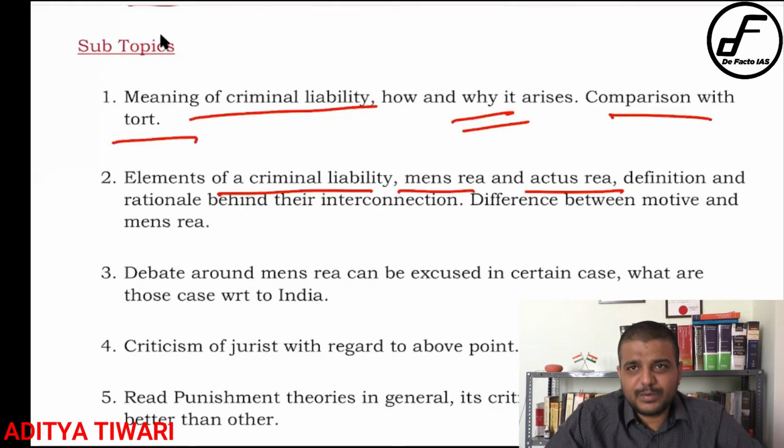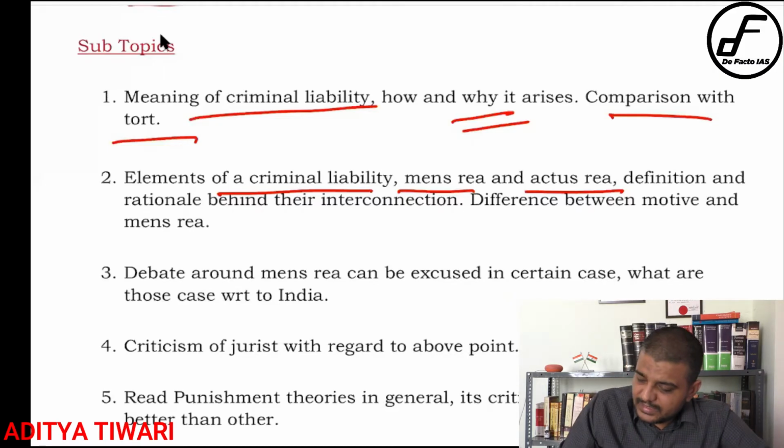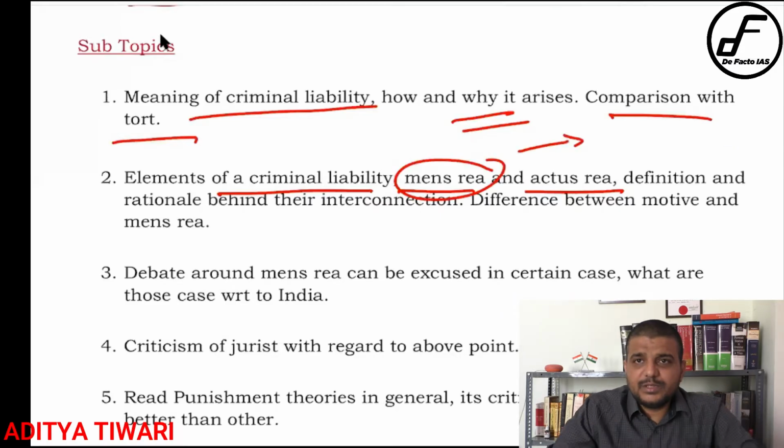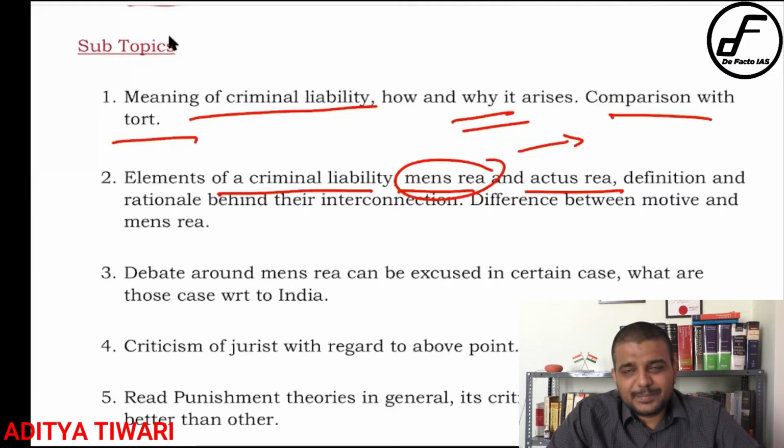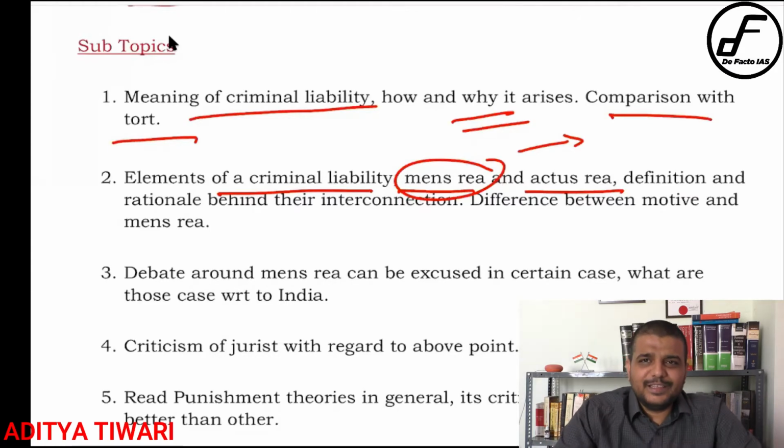What is the meaning of mens rea, what is the meaning of actus reus? And then specifically you have to try to understand where this mens rea is shown in our IPC. So IPC actually uses multiple words to indicate mens rea: dishonestly, fraudulently, understand that particular by motive, intention. These are all words which primarily indicate mens rea. There is a mental element. Now the question is how do you define these words?